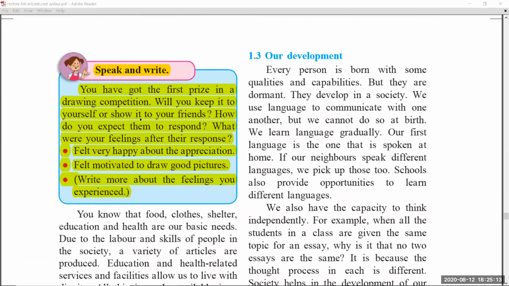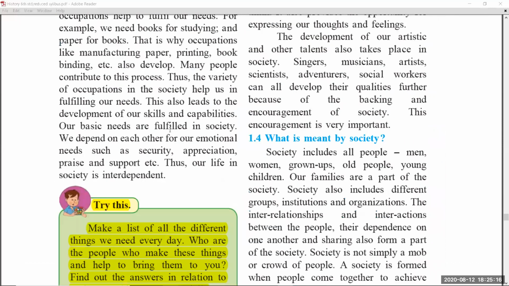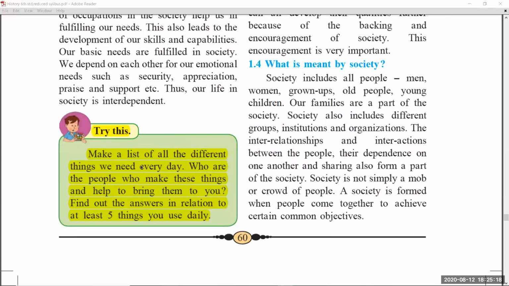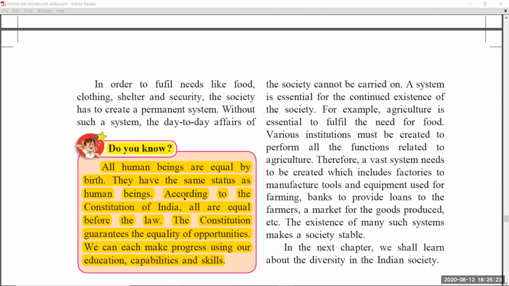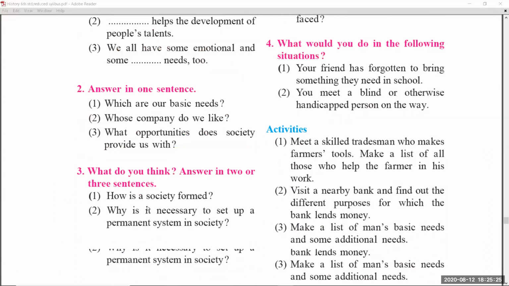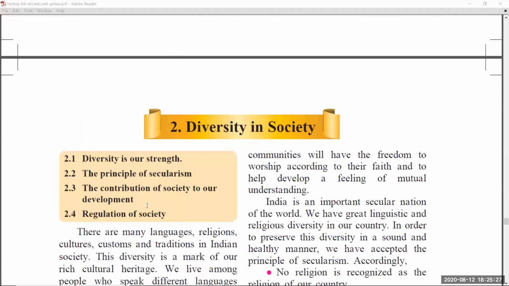This part, which is highlighted in yellow color, was removed. And the try this part at the bottom of page number 60 is also removed. Coming to page number 61, the do you know part was again removed. Exercise is as it is, you have to do.